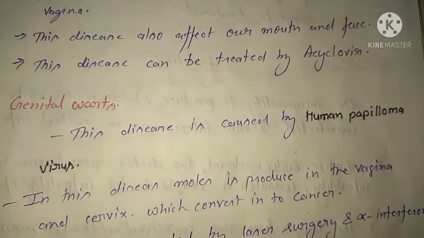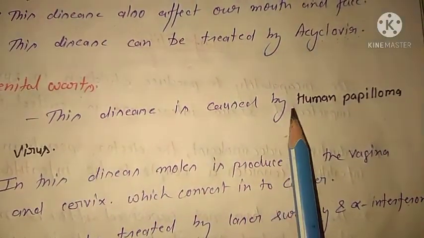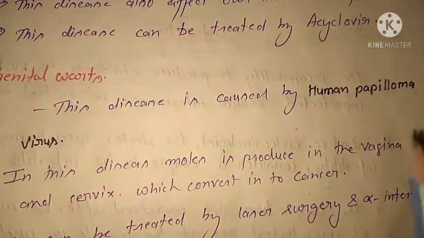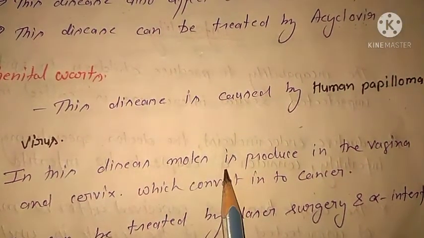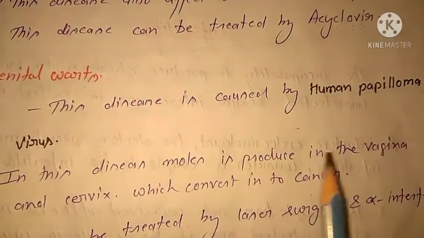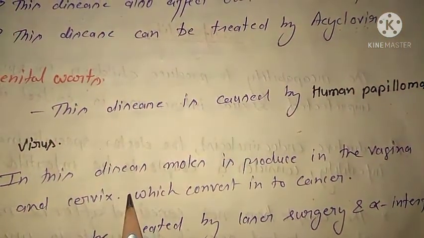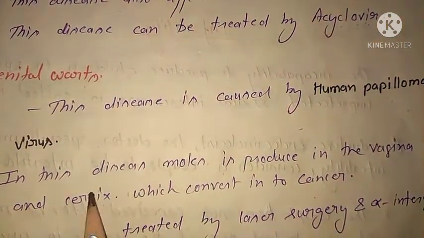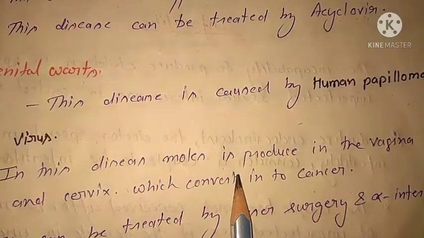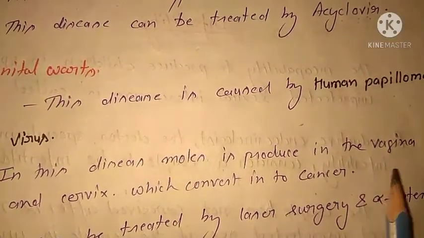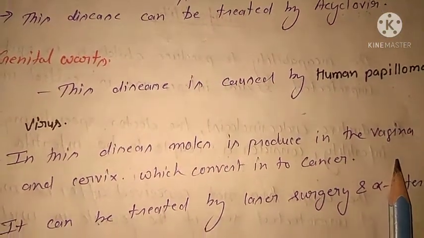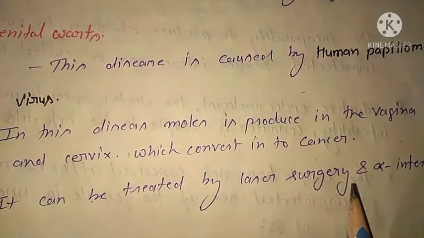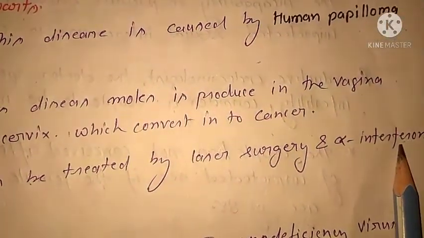The next STD viral disease is genital warts. This disease is caused by the human papilloma virus. In this type of disease, moles are produced in the vagina and cervix of the female, which may be converted into cancer. Cancer is a very dangerous disease. It can be treated by laser surgery or the alpha interferon method.